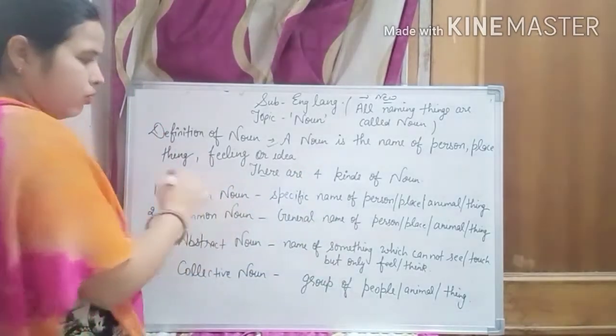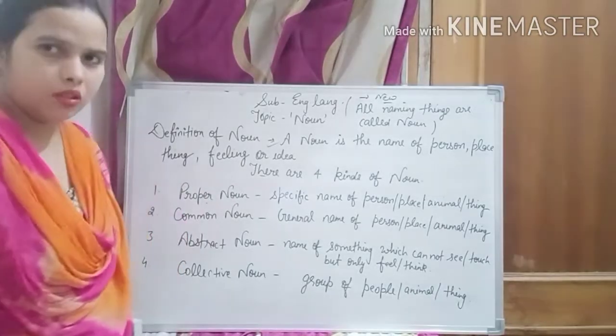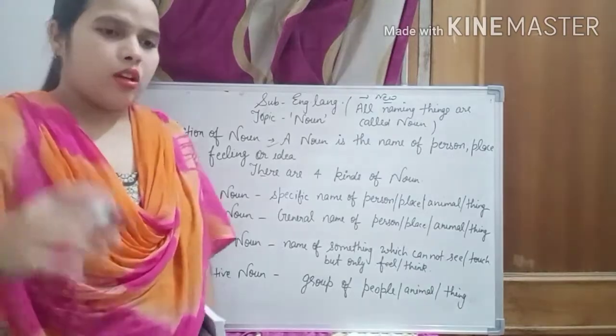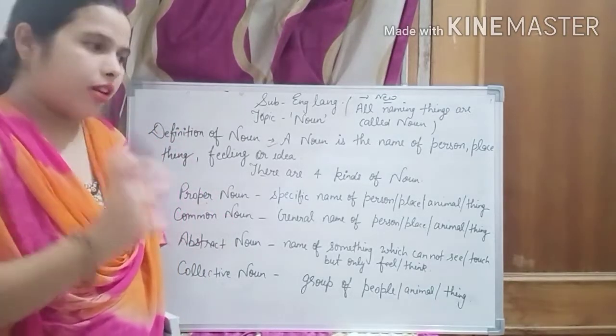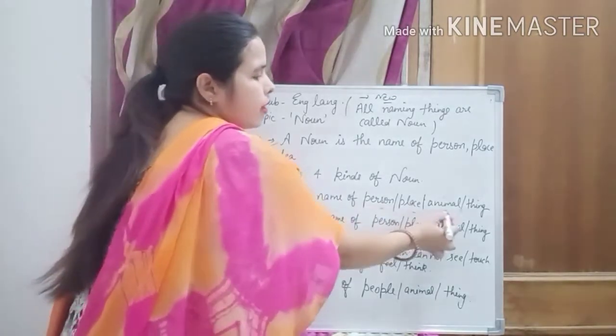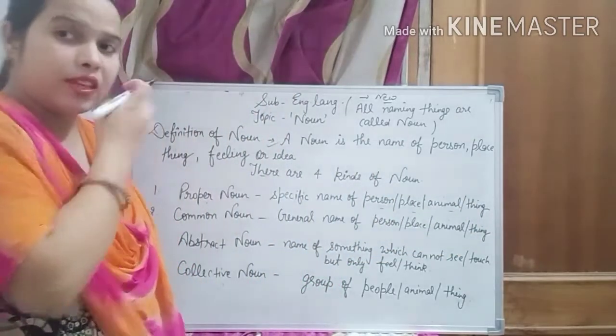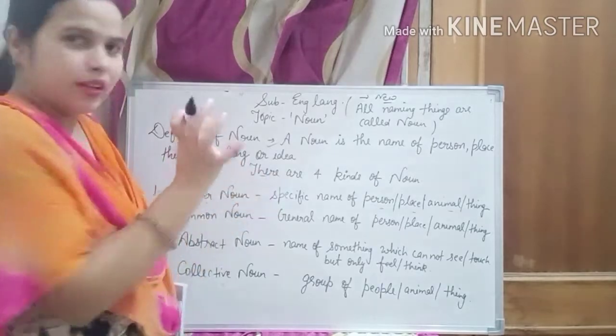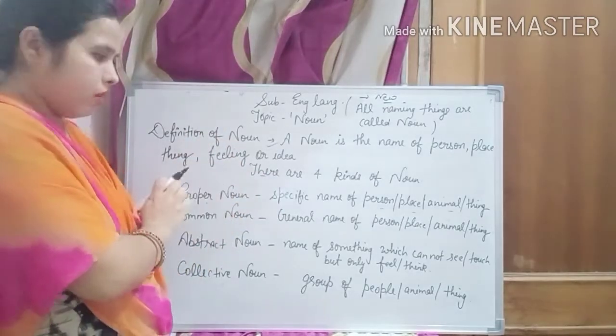First is proper noun. What is the proper noun? If you have given a specific name of person, place, animal or thing, right? Specific name, then you can say this is a proper noun.